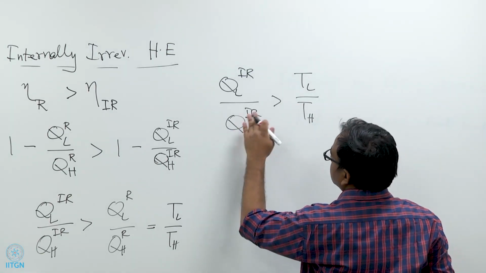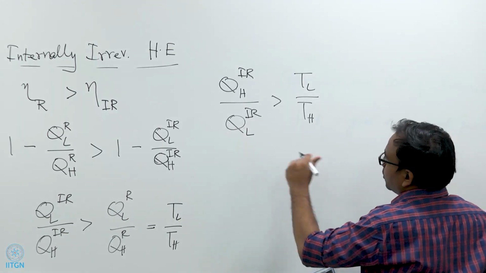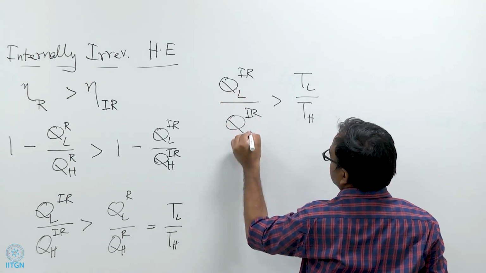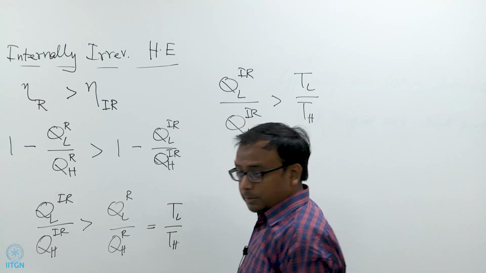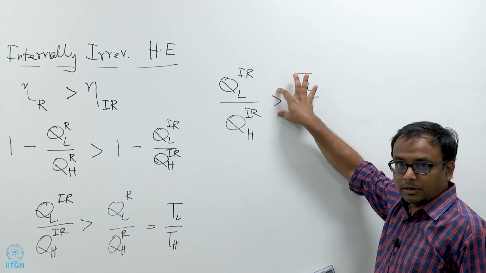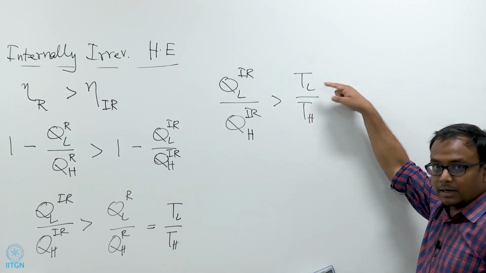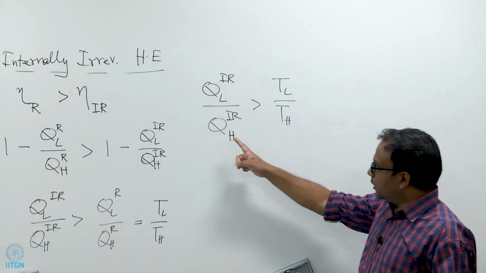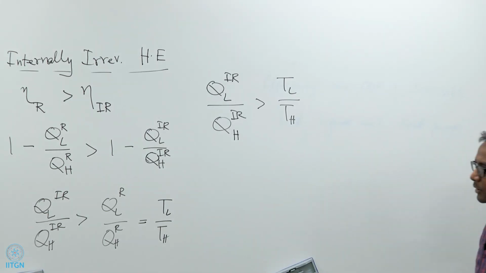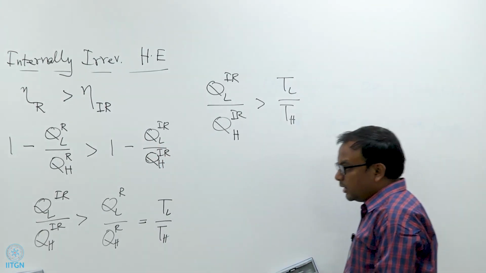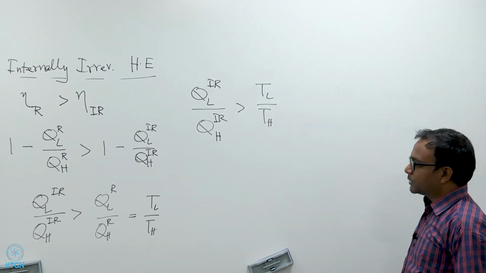I can maybe write it by flipping. Oh no, I actually can't flip this. So let us write it this way only. Yeah. So you see that this was not true for a reversible heat engine. For a reversible heat engine, there will be an equal sign here, right, because for a reversible heat engine QH by QL was exactly equal to TH by TL. That is how the temperature scale was defined. But for an irreversible heat engine we see that QL by QH is actually larger than TL by TH. It follows directly from Carnot's principle, and Carnot's principle directly follows from the second law of thermodynamics, which is the Clausius or the Kelvin-Planck statement.